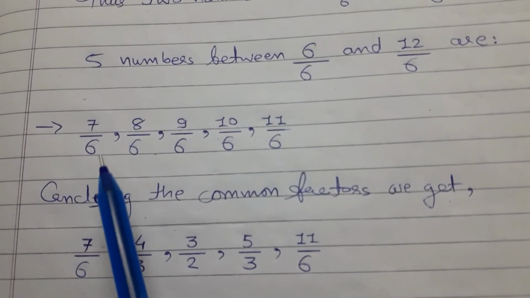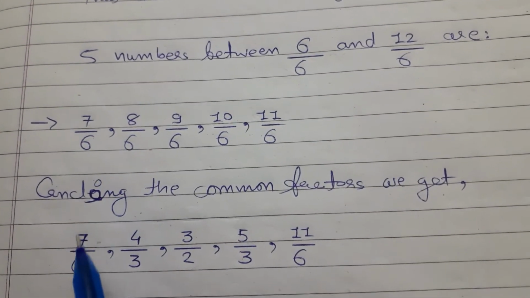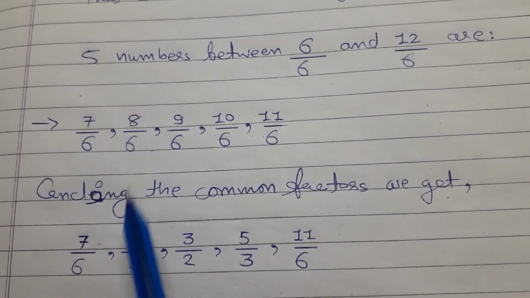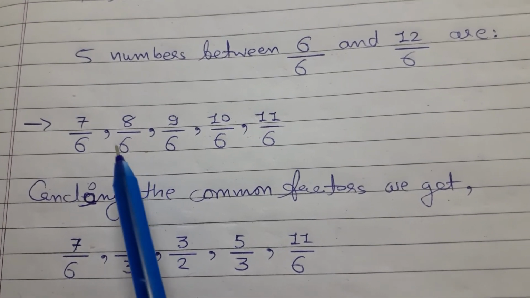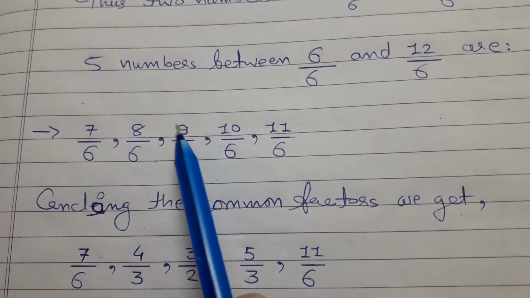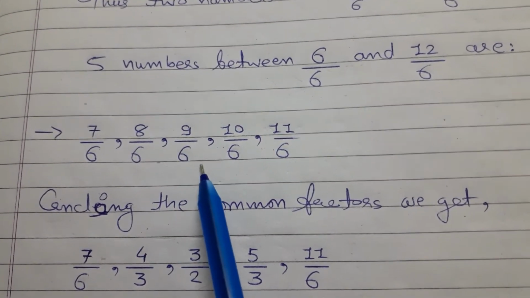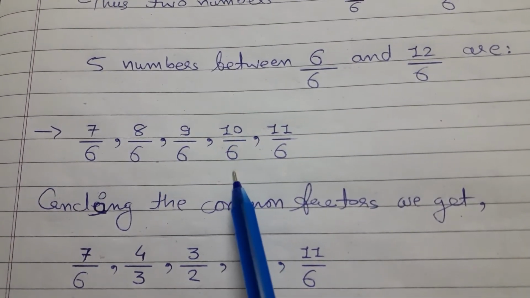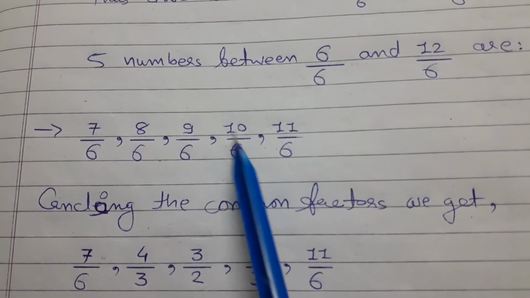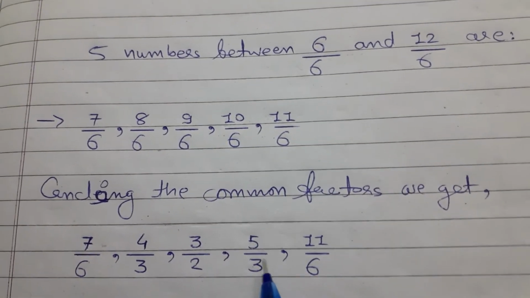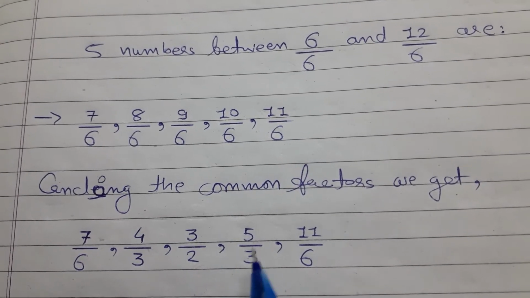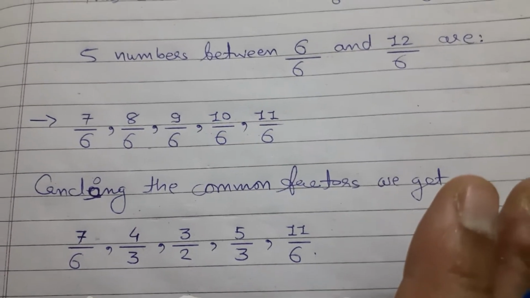If we cancel the common factors, 7 by 6 has no common factor, but in 8 by 6, 2 is common, so 2 fours are 8 and 2 threes are 6, the 2s cancel, giving 4 by 3. In 9 by 6, 3 is common, 3 threes are 9 and 3 twos are 6, so the 3s cancel. In 10 by 6, 2 is common, 2 fives are 10, 2 threes are 6, so the 2s cancel, and then 11 by 6. So this is the answer: the first value, second value, third value, fourth value and fifth value. These 5 values are lying between 1 and 2.